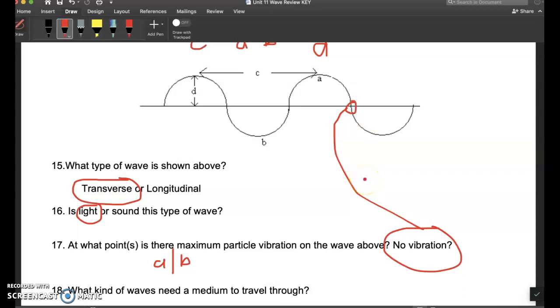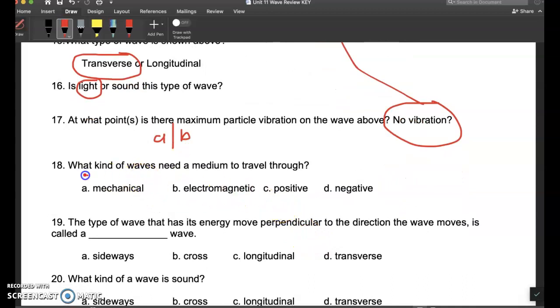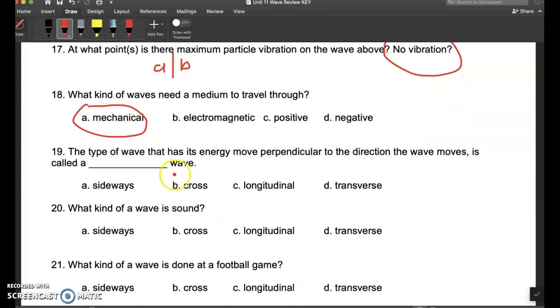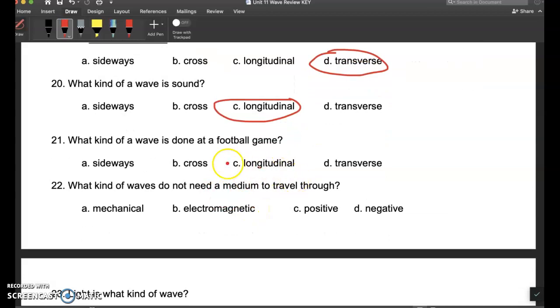There's no vibration happening. What type of waves need a medium? Sorry, that'd be mechanical waves. Electromagnetic do not. What type of wave moves perpendicular? That's transverse. Sound is a longitudinal wave. Football game, the wave moves from left to right, people go up and down. Oh, sorry, that would be transverse.